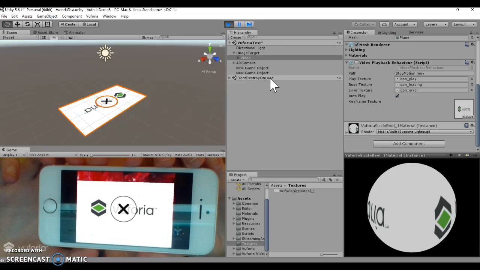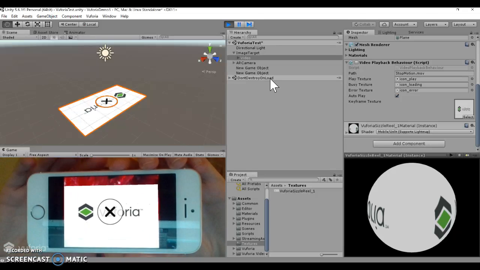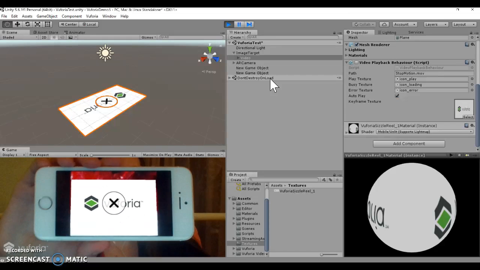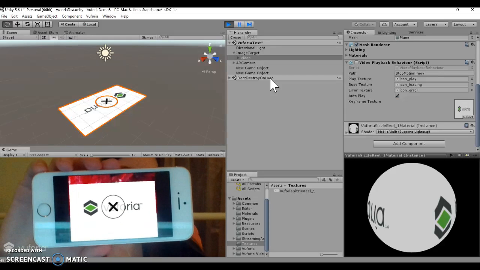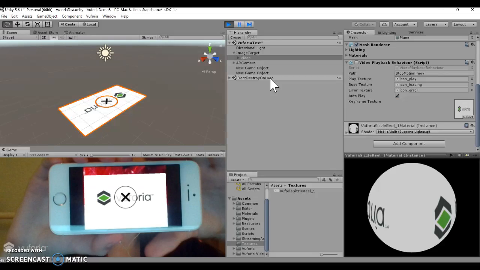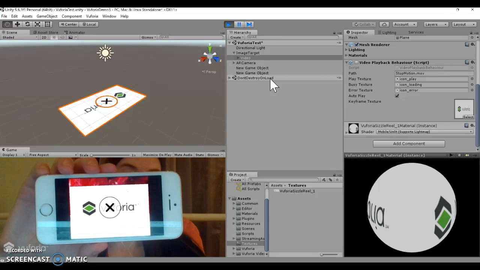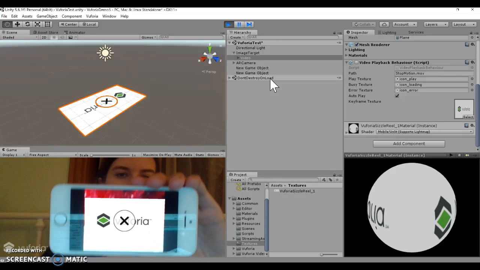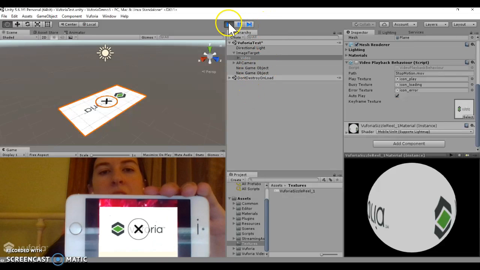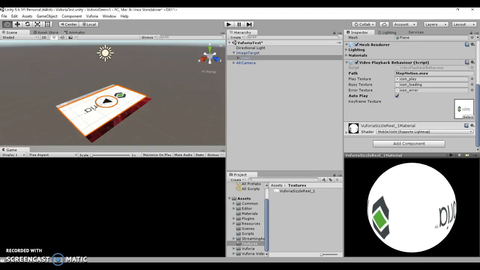You might notice that it's not actually playing. That's just a characteristic of Vuforia and Unity at the moment, that it won't actually play the videos when you're testing it on your computer. But as soon as you get it on a phone, the video will actually play.